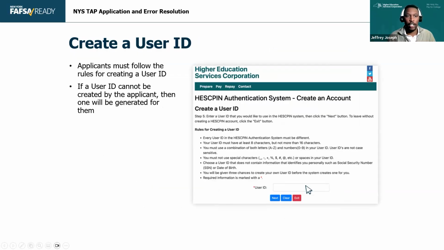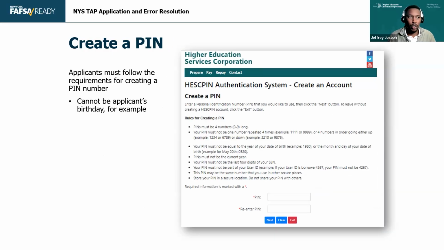All right. So as we continue here, they have to create a user ID, which is pretty simple. They'll have 3 chances to create a user ID. And if they can't create one in 3 chances, then our system will create one for them, which sometimes is easier than trying to make one up on your own. And the same thing goes for the PIN number, right? So we don't use a password. We have a 4-digit PIN number, and there's rules there, just like the user ID. Can't be successive numbers, can't be a birthday, things like that. But they enter that PIN number in. If they don't do that in 3 chances, then we'll generate one for them, which once again, sometimes I like easier, like give me one and I'll write it down and then I have it instead of trying to create one on my own.